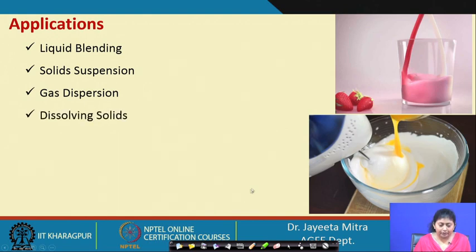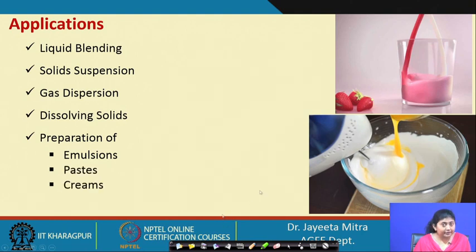Then dissolving solids, preparation of emulsion or paste or creams. We know that for whipping of creams we need to mix it thoroughly, and then the creamy texture will also develop. The proper paste can be made by this method. So, various applications are there in food processing especially. Now, let us see the different mixing mechanisms.